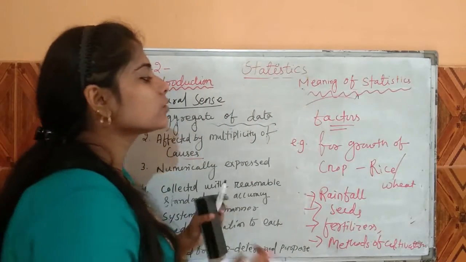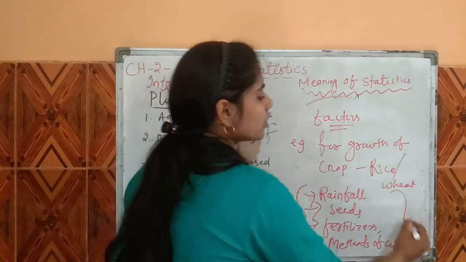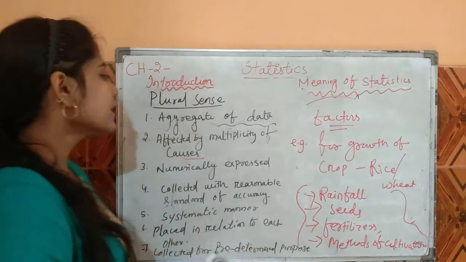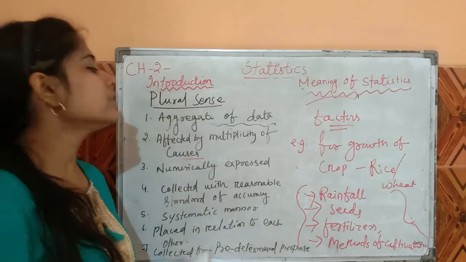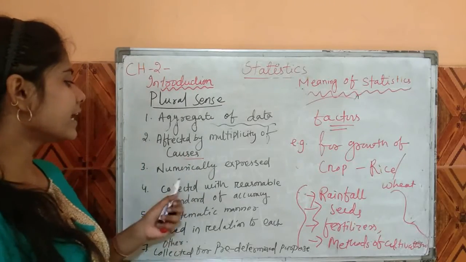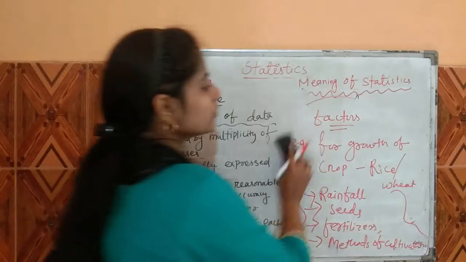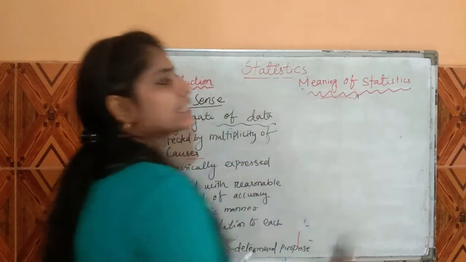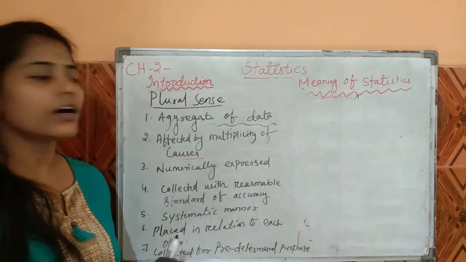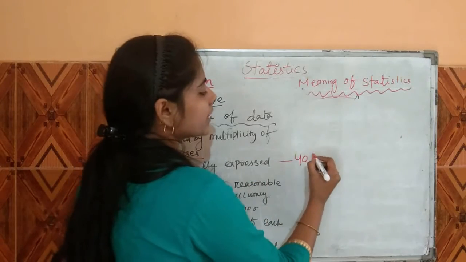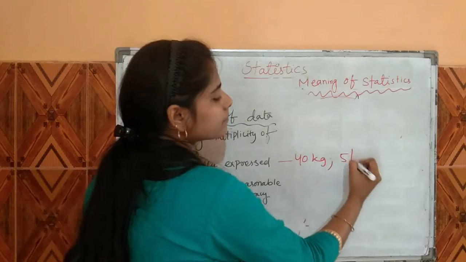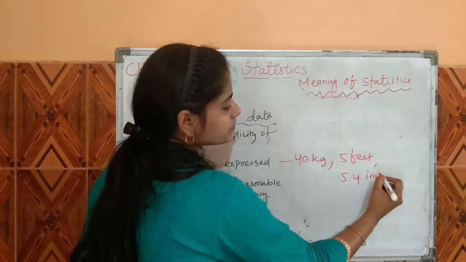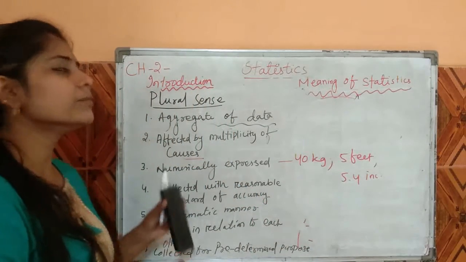That means for the growth of crop, these are basically the causes which affect the growth of the crop. That means statistics is affected by a multiplicity of causes. Next is numerically expressed. Numerically expressed means the data collected in the form of statistics is numerical, maybe 40 kg or 5 feet or 5.4 inch. So this is basically numerically expressed.